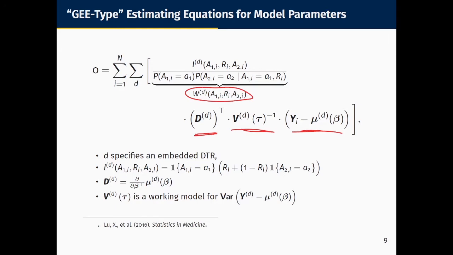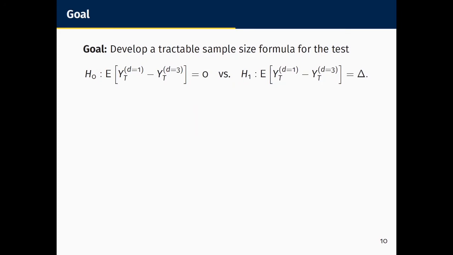The weight also includes an indicator that specifies whether a particular individual is consistent with a given embedded dynamic treatment regimen. We're also now summing over those embedded dynamic treatment regimens to capture the fact that engagers are consistent with two, non-engagers are only consistent with one regimen apiece. Then we sum over individuals, set that equal to 0, and solve. So now we can more formally state our goal here. We want to develop a tractable sample size formula for the test of the null hypothesis that the expected difference in potential outcomes between two embedded dynamic treatment regimes at the end of the study is 0 against some fixed alternative delta. The superscript here denotes the potential outcome under a particular dynamic treatment regimen.